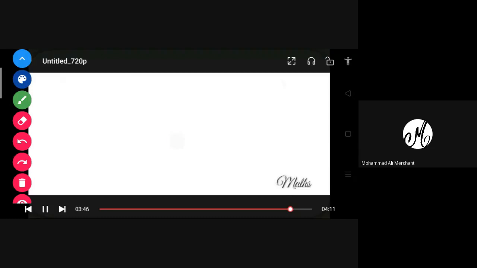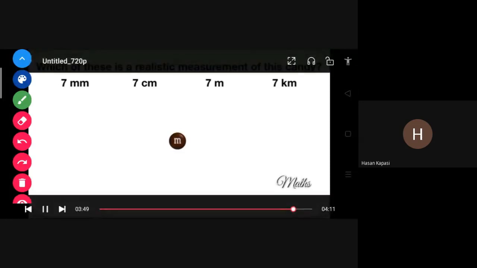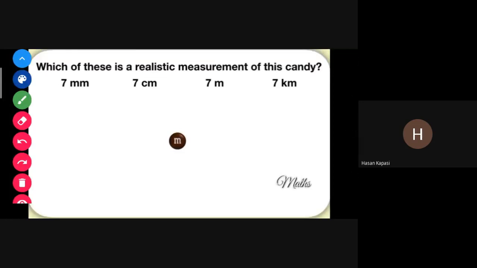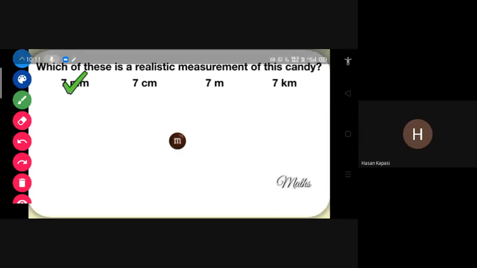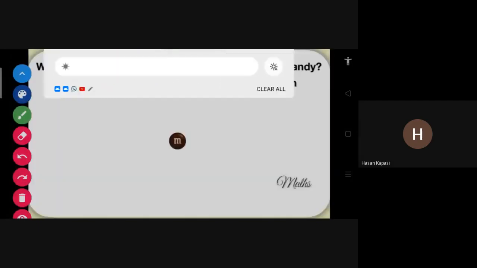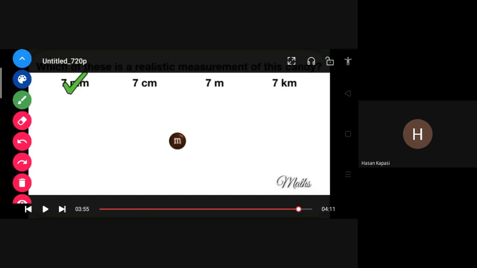Now last one, last problem. This is what? Candy. And then one more video, but I don't know what the time is right now. What is this? Candy, 7 millimeters. Millimeter. What is the time? 10, 11. Yes, ma'am. Millimeter is measured. So centimeter, no, meter, no, it's kilometer also.